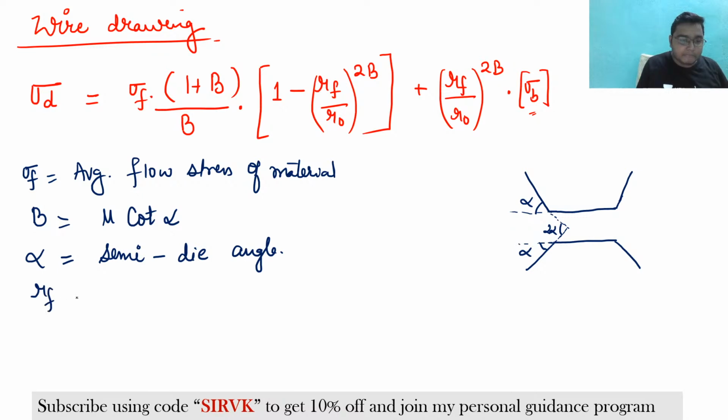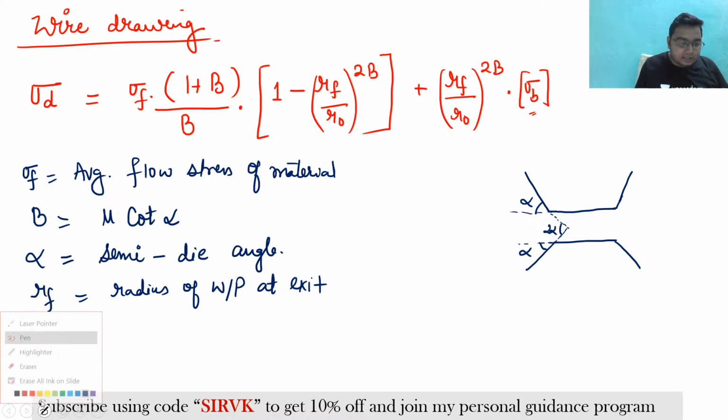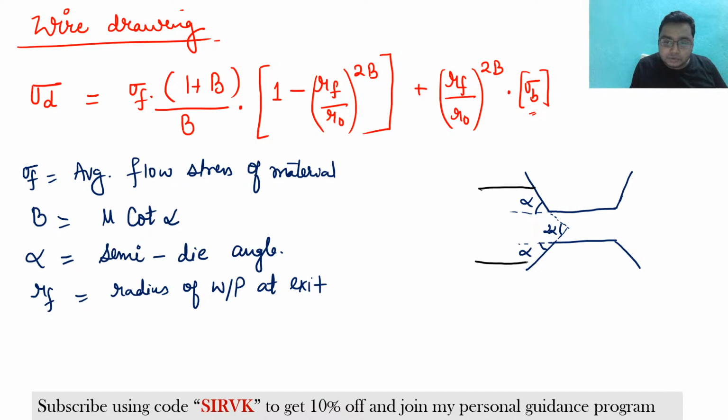What is RF? RF is the radius of the workpiece at exit. Basically you are feeding the wire from here, and this is your die, and the wire is coming out like that.